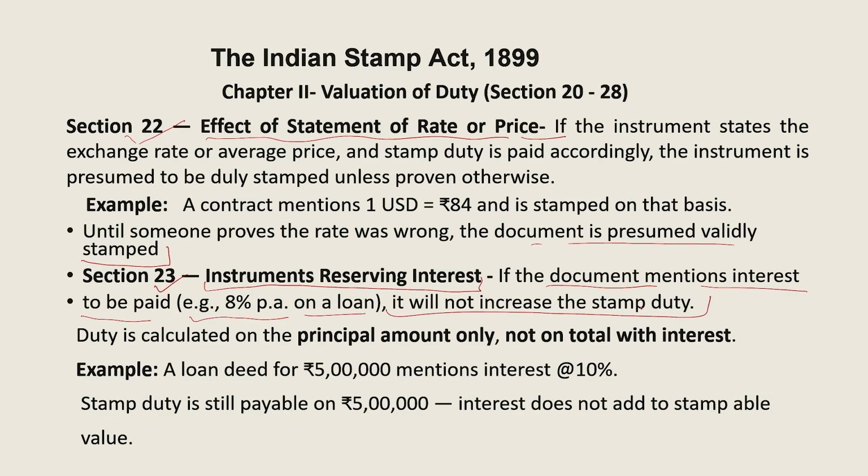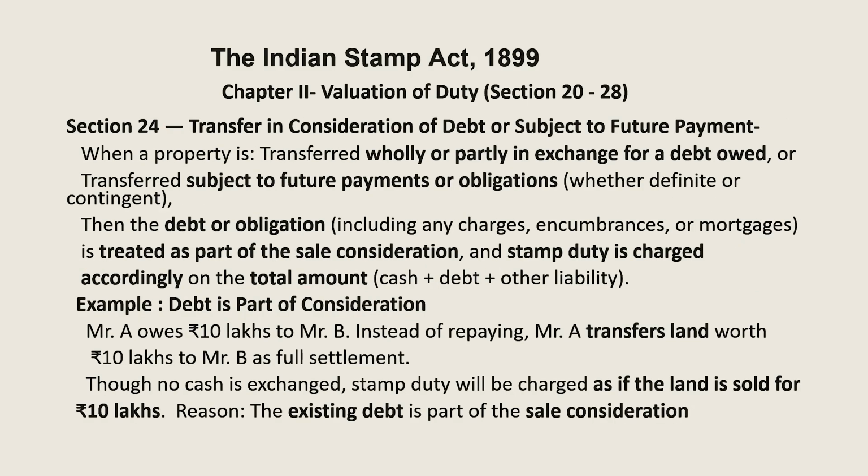What does it mean? A loan deed for 5 lakh mentions interest at 10%, but stamp duty is still paid on the 5 lakh rupees. That means interest does not become a part of the total amount. So the stamp duty is still chargeable on the 5 lakh rupees only. The 10% interest is not added to the amount on which stamp duty is chargeable.